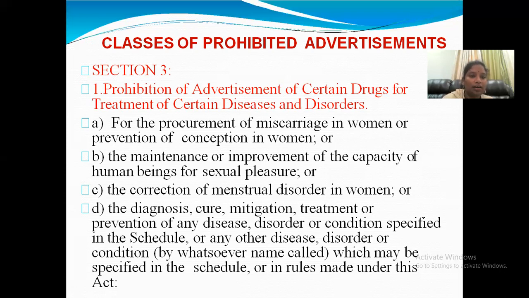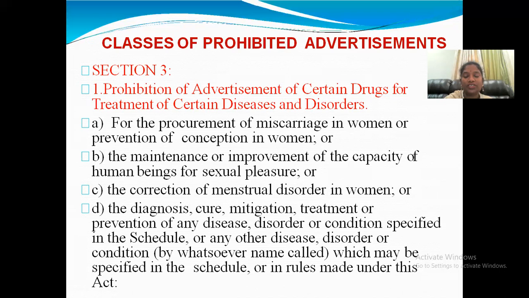According to section 3, the prohibition of advertisement of certain drugs for the treatment of certain diseases and disorders. What are those? For procurement of miscarriage in women or prevention of conception in women, they are completely prohibited. To miscarry means to abort the baby, and with these drugs we can cause miscarriage of the baby. If you give advertisements like that, it is completely prohibited.